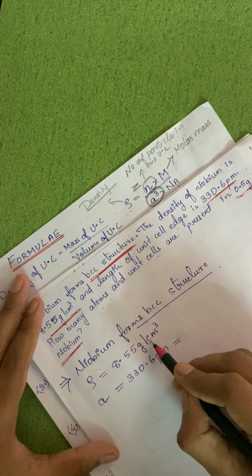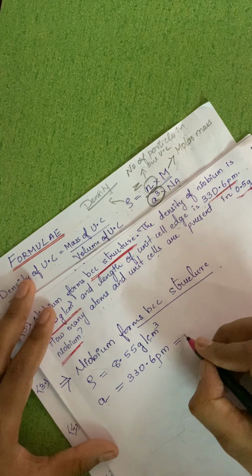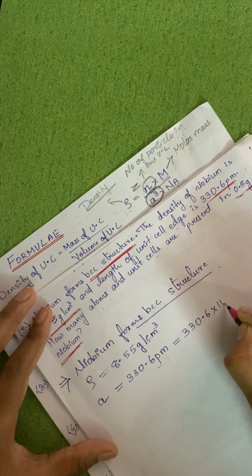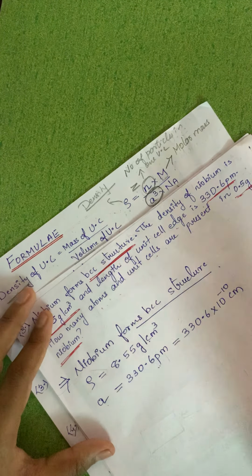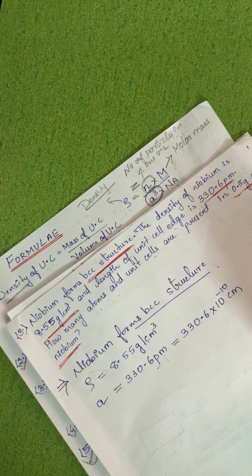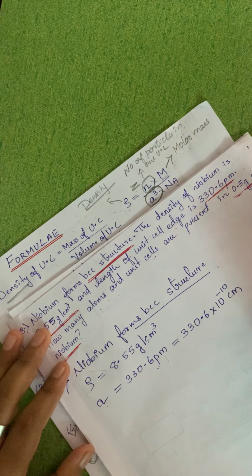Now here density is given in CGS unit, so we have to convert it into CGS unit. So in CGS unit, it is nothing but 330.6 into 10 raised to minus 10 centimeter. pm conversion in meter is 10 raised to minus 12, and in centimeter it is nothing but 10 raised to minus 10 centimeter.